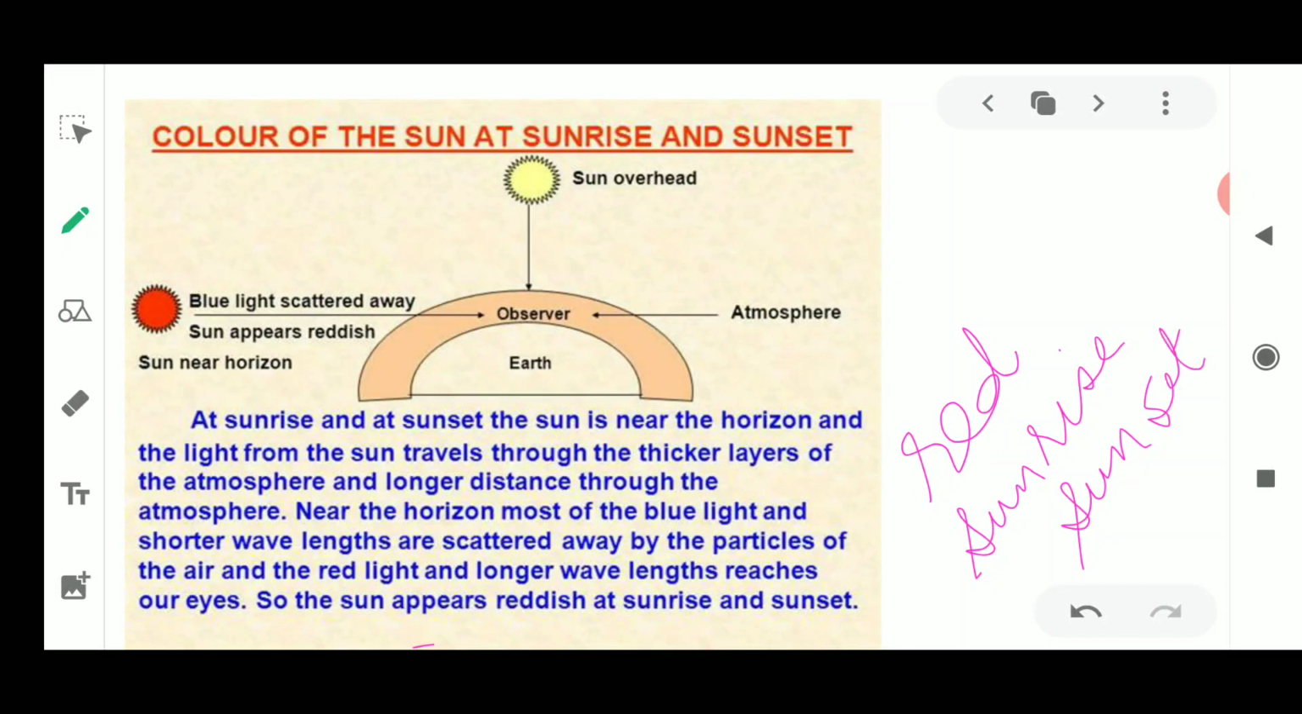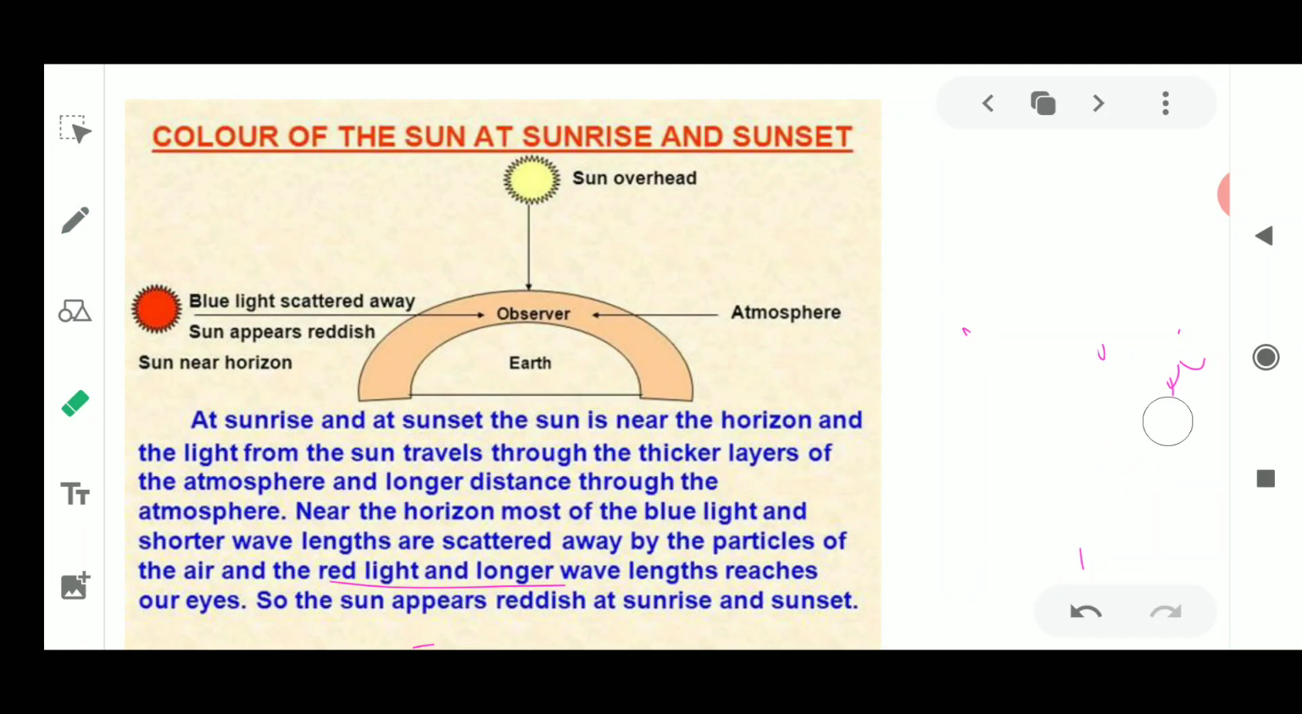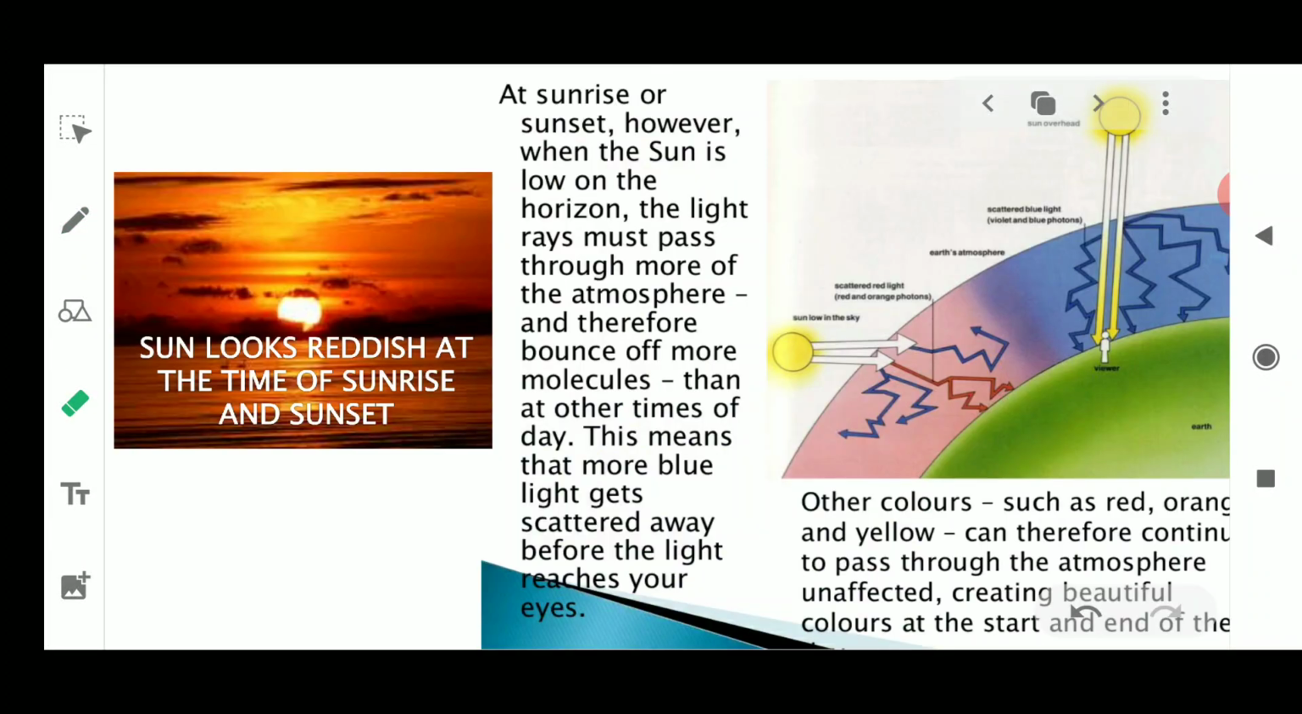Okay, so at both the times, it is going to appear red, because all the blue color has been scattered. We are only left with the red color with a longer wavelength, due to which it is going to reach our eyes and we can see the red color. Okay, now we move on to the next slide, that is going to tell you the next phenomenon.